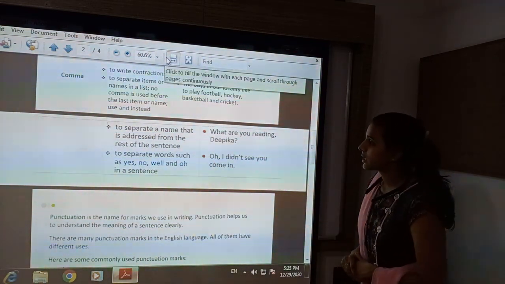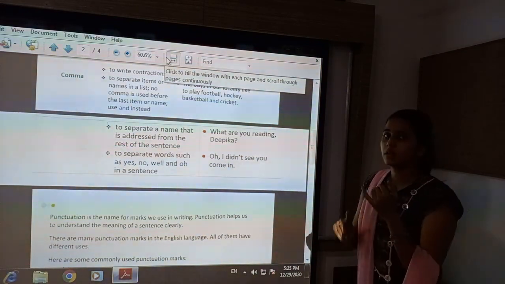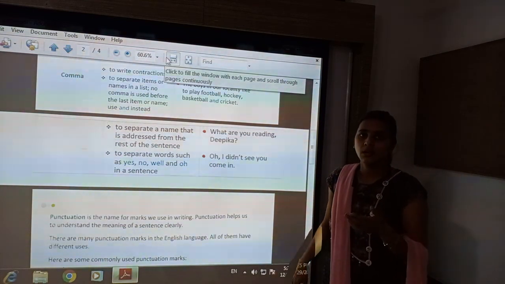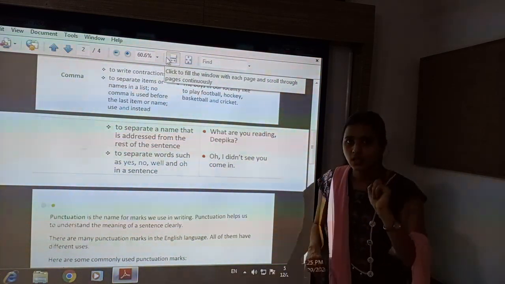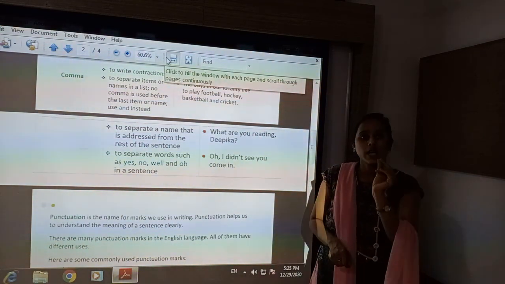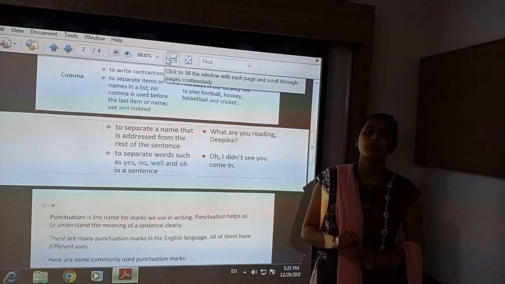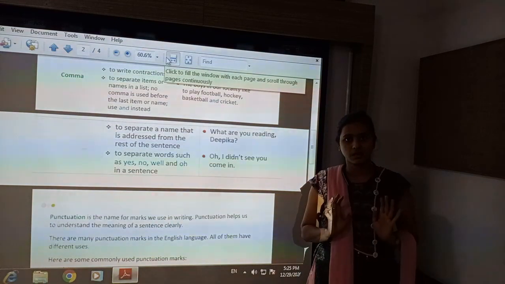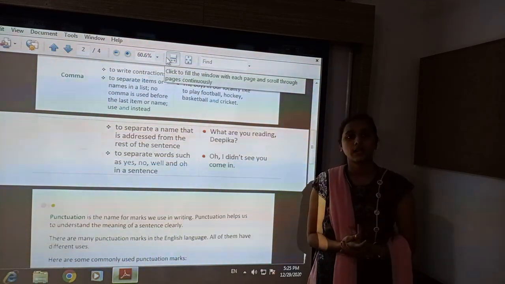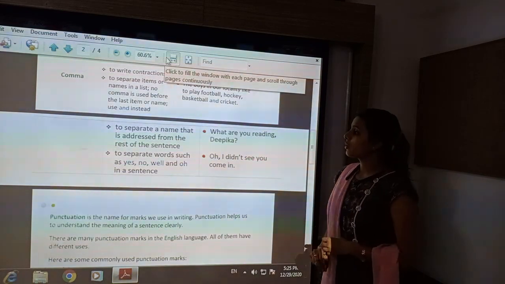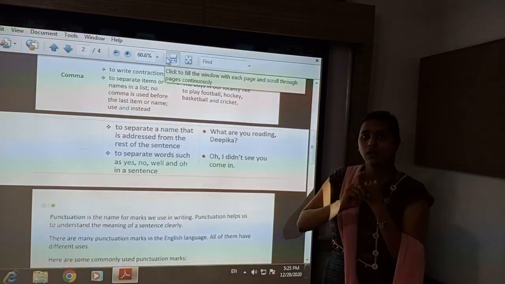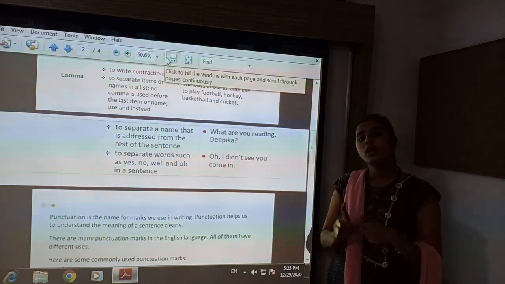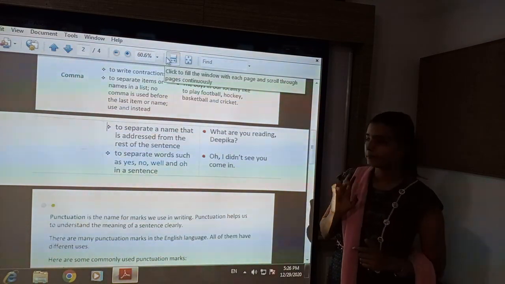Next, to separate words such as yes, no, well, oh, that is expression, or you can say it is an interjection actually. So where we use an interjection, there also we put a comma after completing the interjection, either a comma or an exclamation mark. So if you are writing yes, after that you will write the sentence, or no, after that the rest of the sentence. Or oh, there you will put a comma.